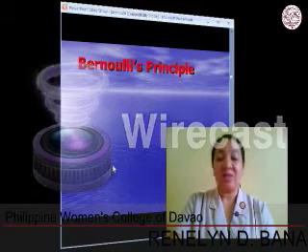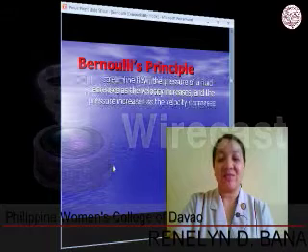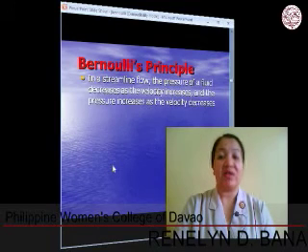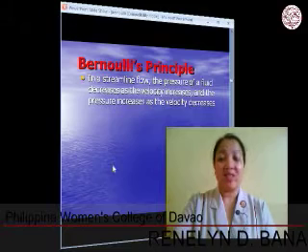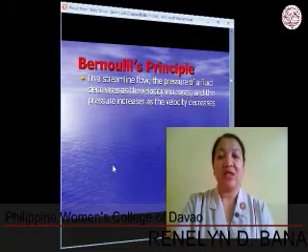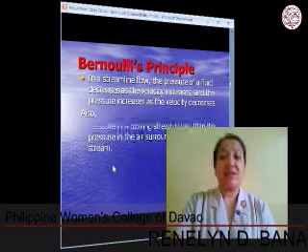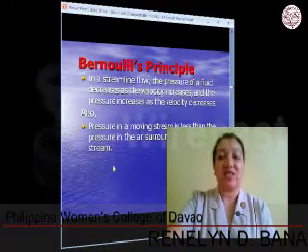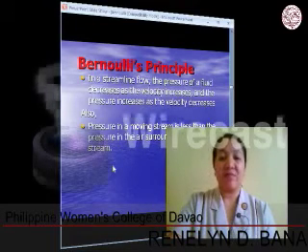Bernoulli's principle now can be expressed in this manner, that whenever there is a streamlined flow, the pressure of a fluid decreases as the velocity increases, and the pressure increases as the velocity decreases. Also, we can state it that whenever pressure in a moving stream is less than the pressure in the air surrounding the moving stream.